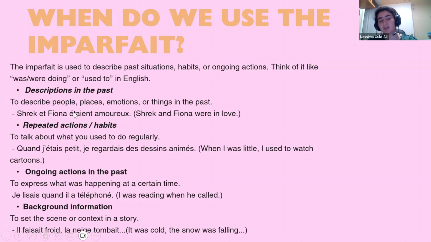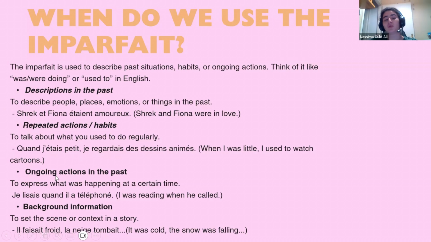Okay, so this is the irregular one. It's to be. Repeated actions or habits, to talk about what you used to do regularly, many times. For example, quand j'étais petit, when I was little, quand j'étais petit, je regardais des dessins animés. When I was little, I used to watch cartoons.